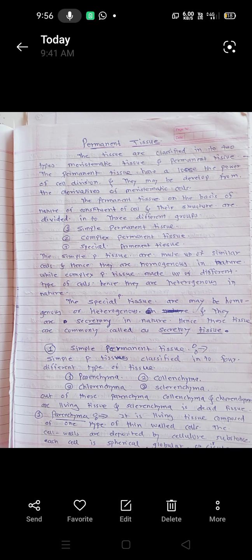Last time we already studied the meristem, as well as the classification of meristem and different theories of meristem. After the study of this meristematic tissue, we want to study what is meant by permanent tissue.